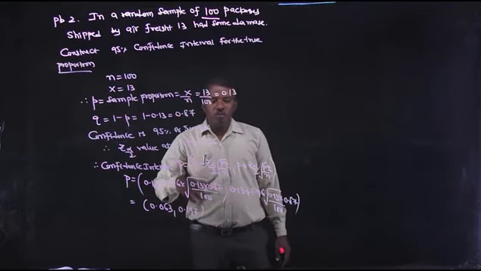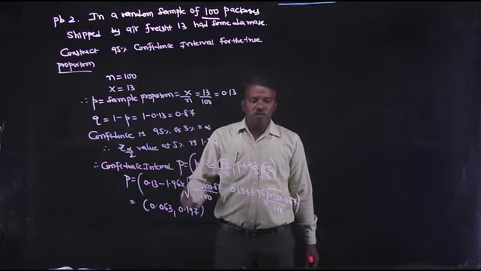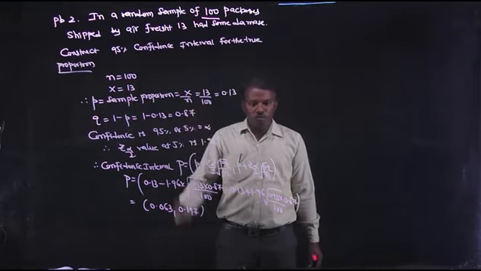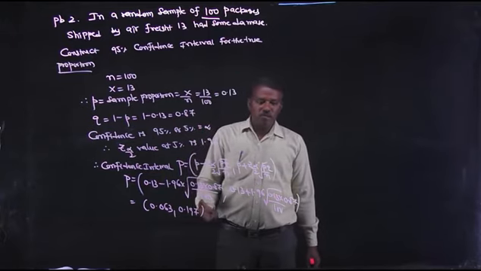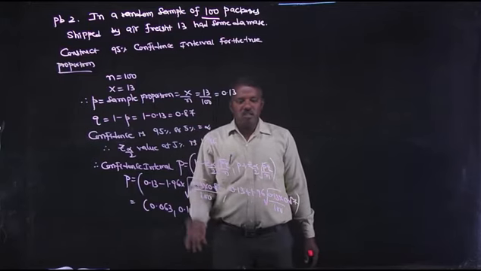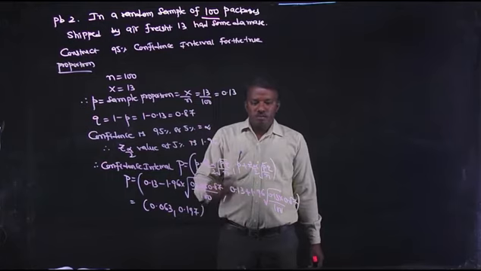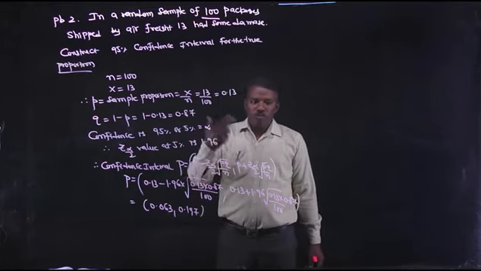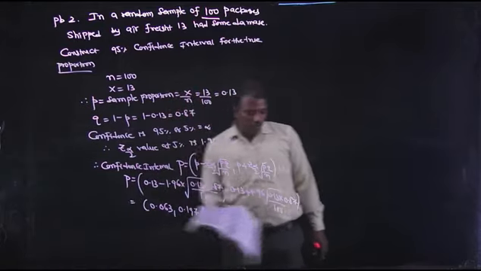In any problem, first write n, next x, then calculate small p, small q, then write the formula for the true proportion and substitute small p, small q, n and Z alpha by 2 value. First identify the confidence, then the Z alpha by 2 value at that confidence percentage, then calculate the true proportion value. Then coming to another problem, that is the third problem.